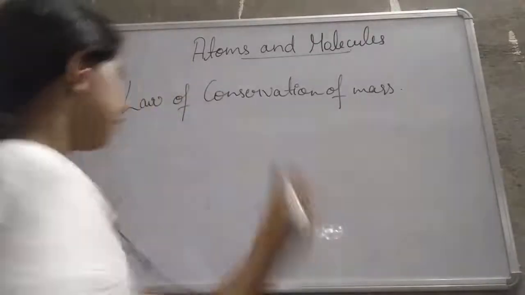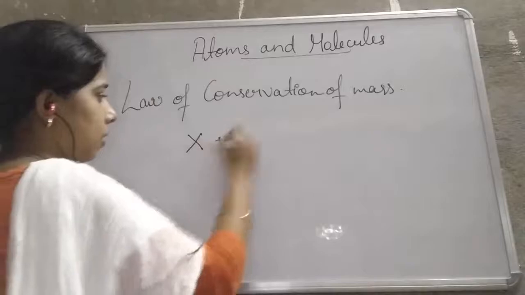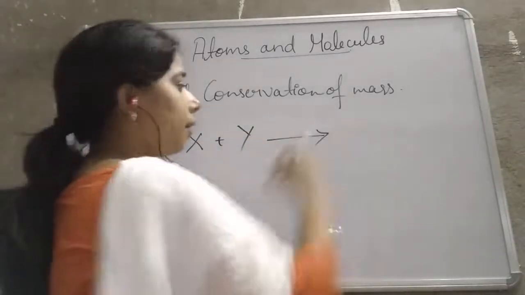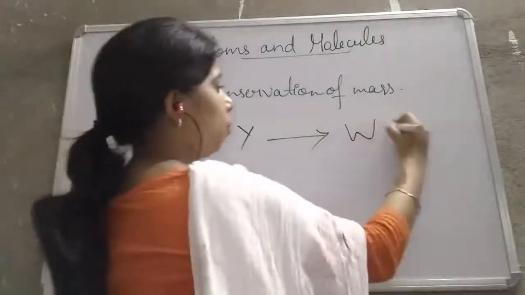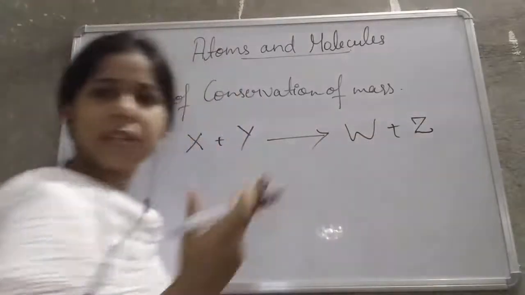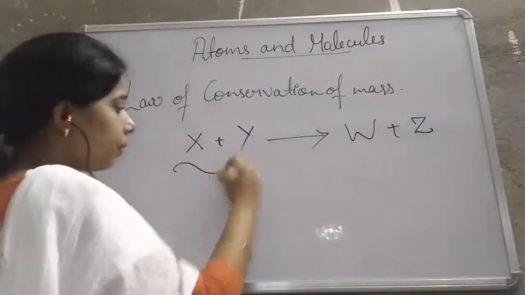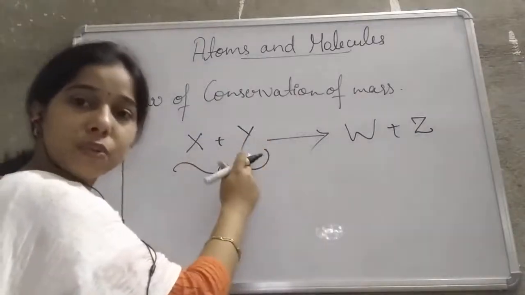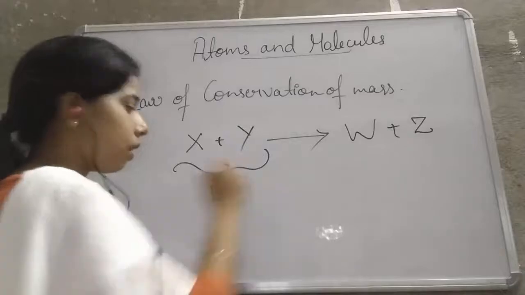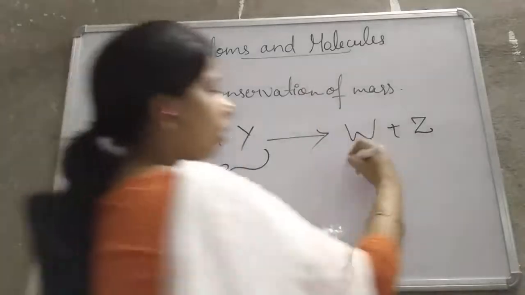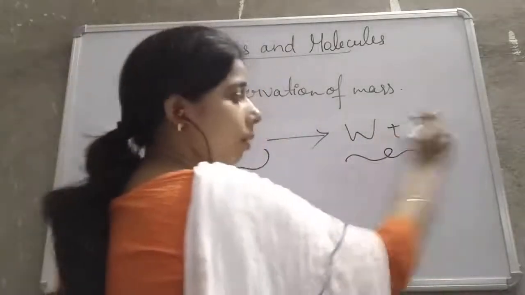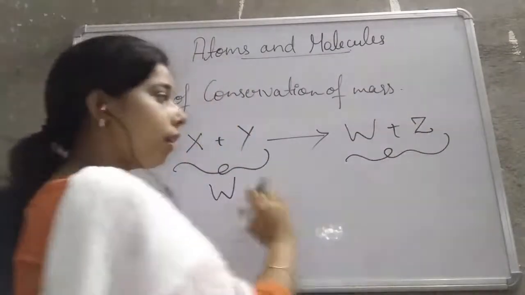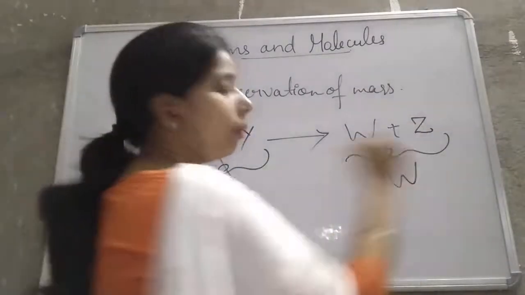For example, if there is a reaction, X plus Y, both of them react together and form W plus Z. You can take anything. Whatever the total mass of these two reactants is, suppose it is W, then when you add the mass of both of these components, the result will be W only.